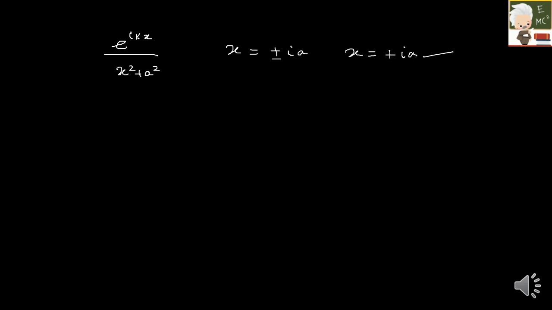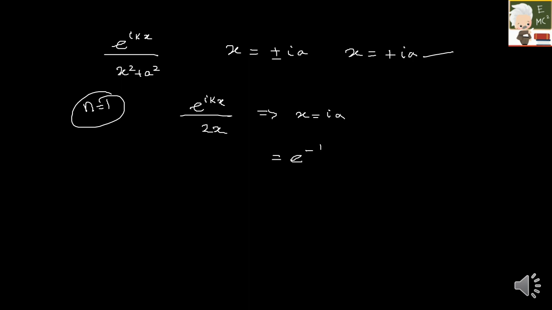Again I have shared an alternate method for that, which was write your numerator and differentiate your denominator, which is 2x. Again I am repeating, this is applicable only in the case of simple pole. Don't do it for a pole of order 2, only for pole of order 1. So which will be equal to, I have to put x is equal to ia over here. So it will be e raised to minus k by 2ia.